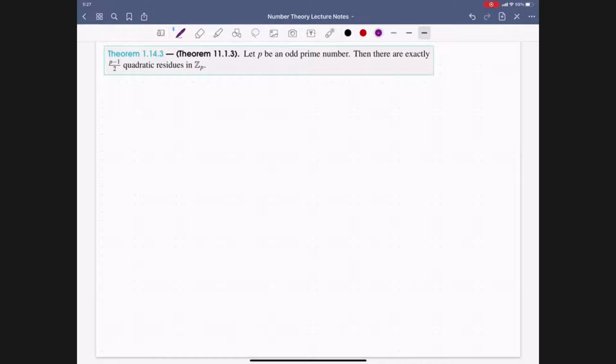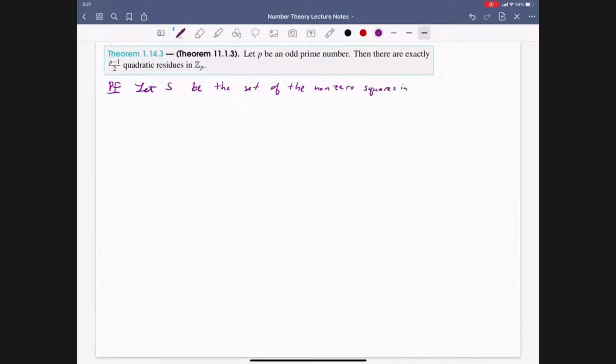Similarly, we're going to start this proof by considering the non-zero squares of the integers modulo p. So let S be the set of the non-zero squares in Z_p.